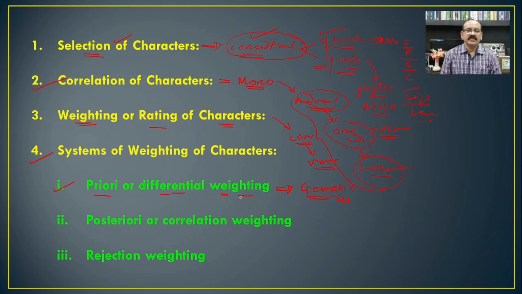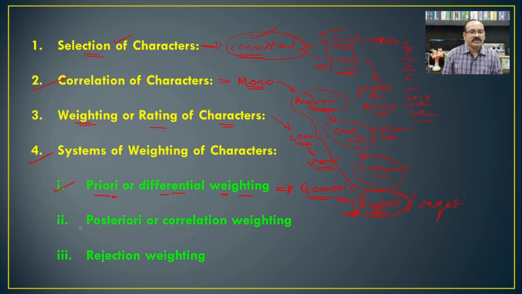In this concept of the priori, more weightage is given to the reproductive characteristics and less importance is given to the vegetative characteristics. If we see the classification, you will find that most of the weightage goes to the reproductive characters. Such a system of weighting towards the particular genetic characteristics of the organism is known as the priori or the differential weighting.